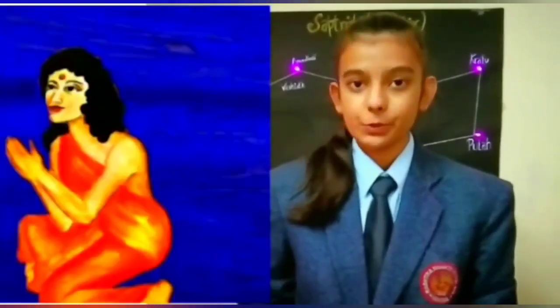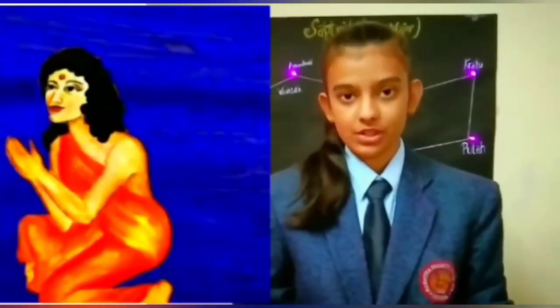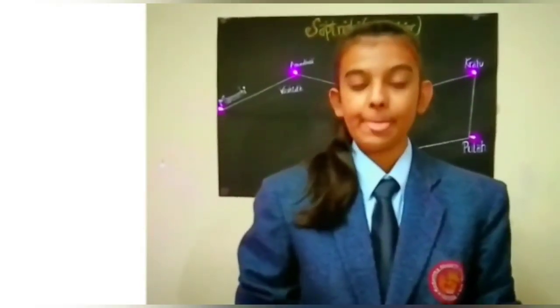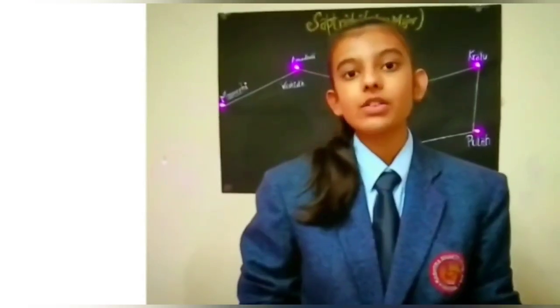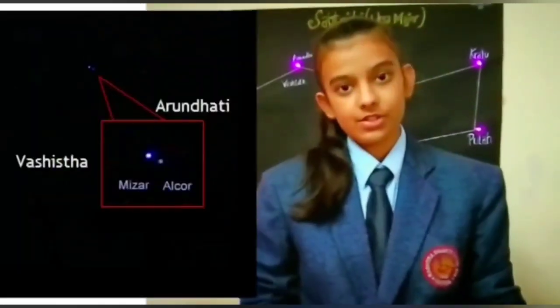Only Arundhati, who was believed to be faithful to Vashisht, remained with him, and until the end she was with Vashisht. After her death, she found a place beside Vashisht and became a star. So this was the story of Saptarishi and their life.